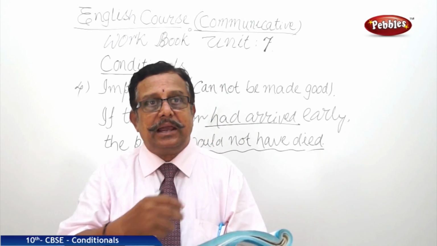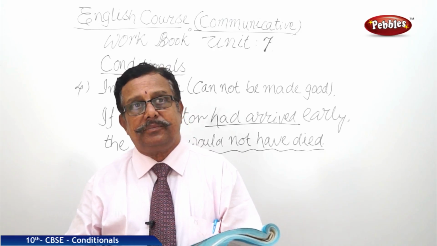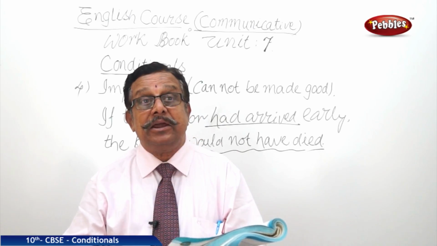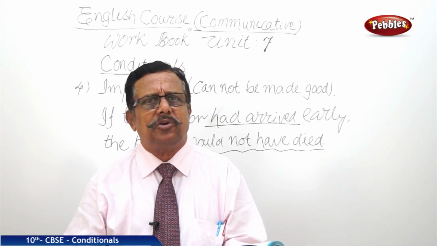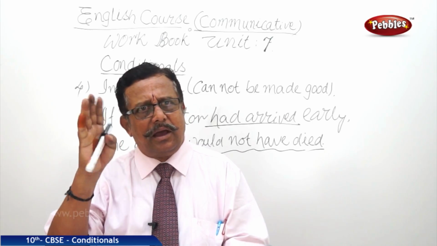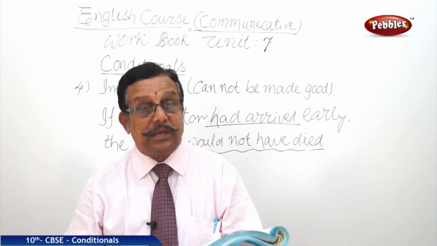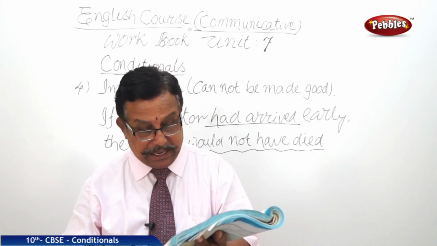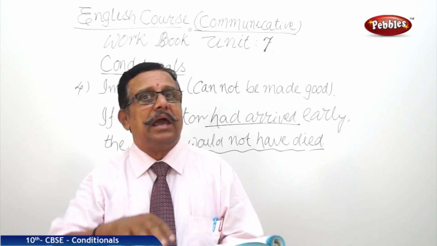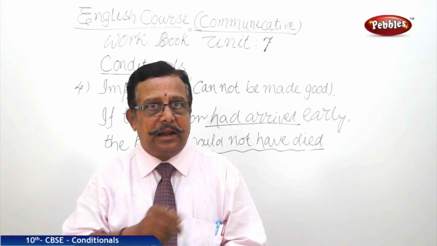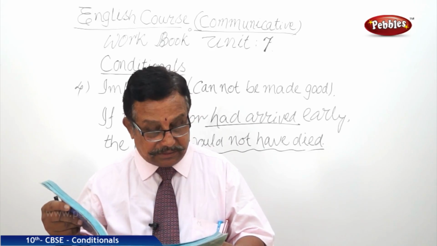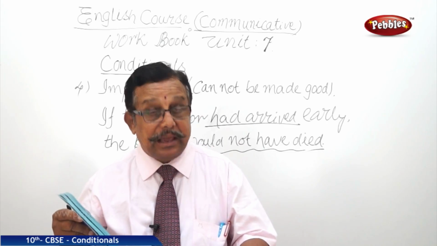So next we have C: unreal, unlikely, hypothetical, only guessing, right? What is that one? If I won ₹1,000,000, hypothesis only. It is given. It is not that I won it. It is only unreality. So that also we have seen. If I won ₹1,000,000, I would build a 5-star hotel. Neither this happens nor that happens. Real, unreal. Okay? Now there are again 1, 2, 3, 4, 5, 6 things here.